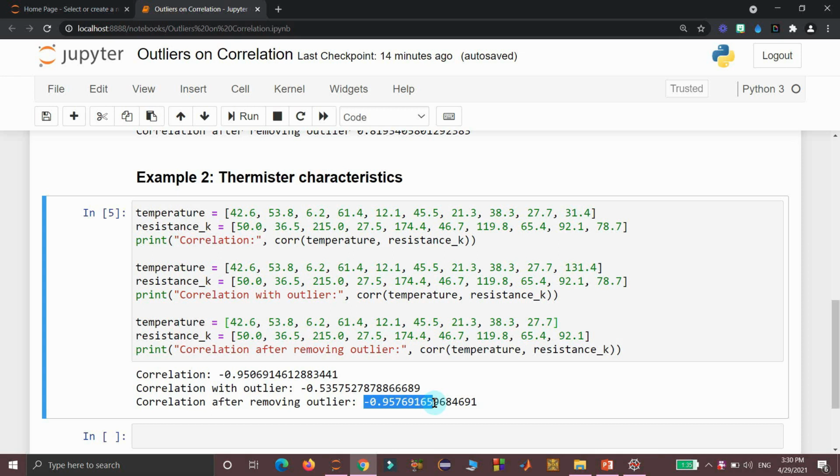So while calculating the correlation coefficient between two variables, you need to bother about removing the outliers. So that's all guys, this is the end of today's video.